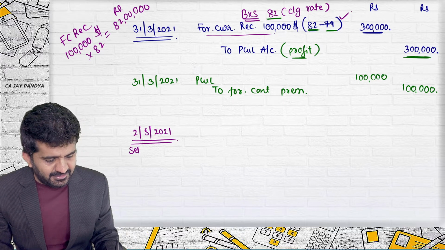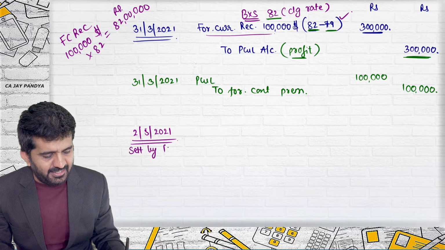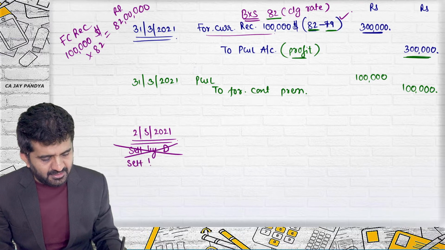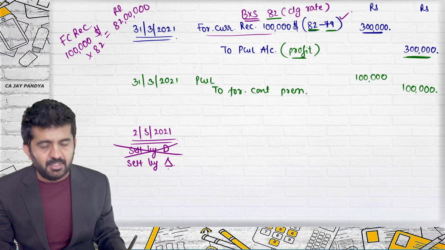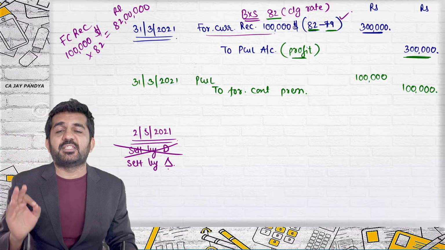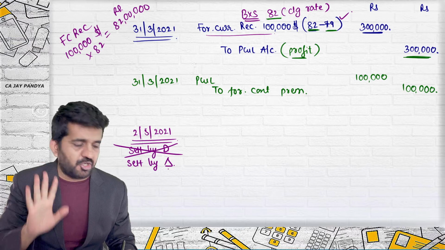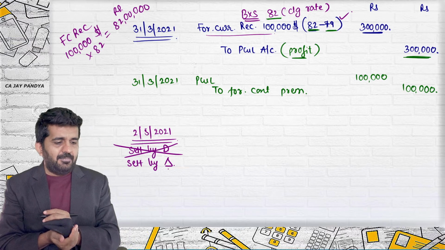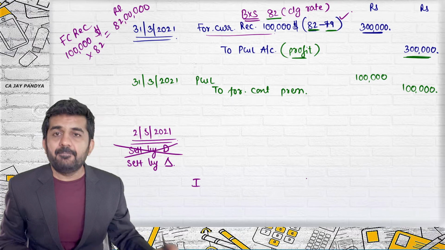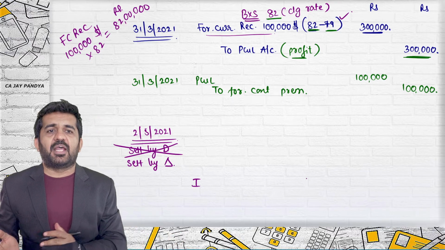But that is a settlement by delivery, and what we are going to do is a settlement by difference. I just want settlement by difference. I don't want a journal entry. I want a settlement by difference. There is a counterparty. I will be receiving money or I will be paying money.